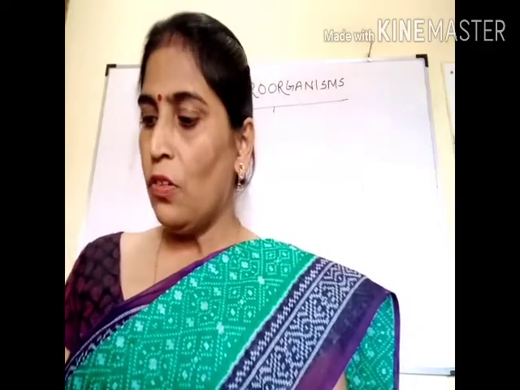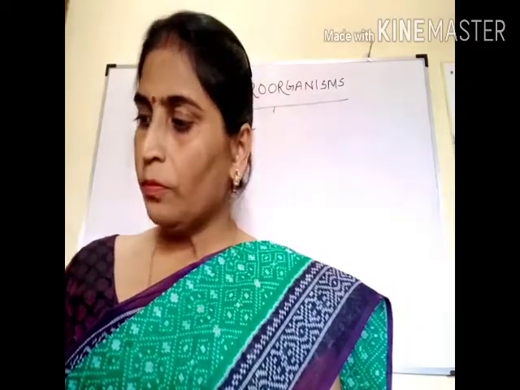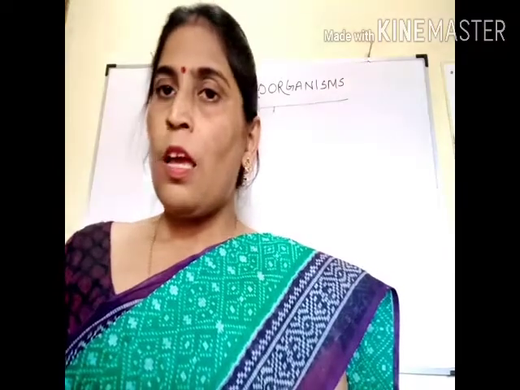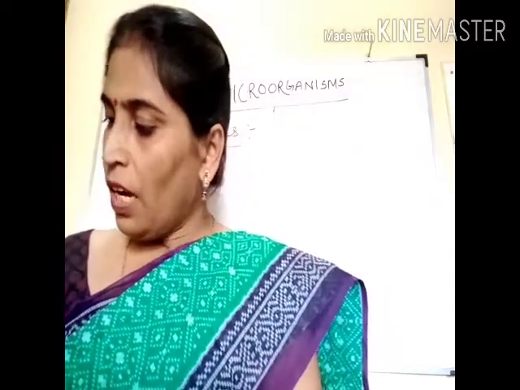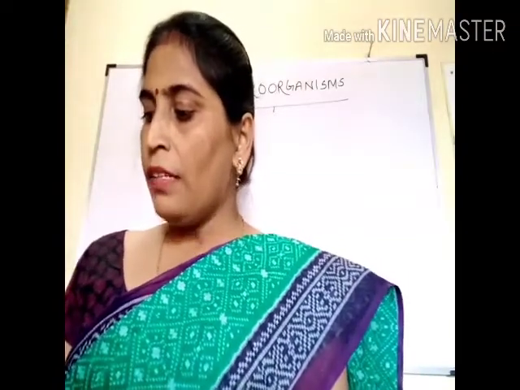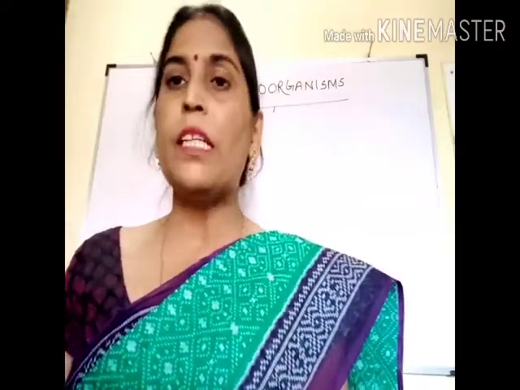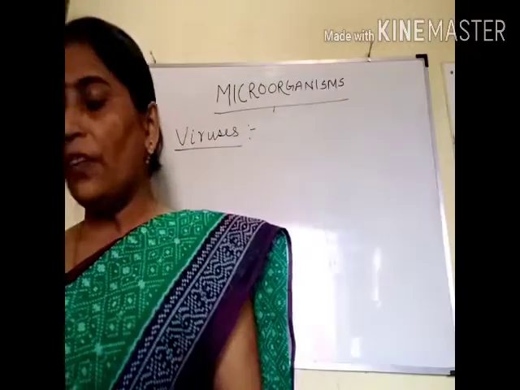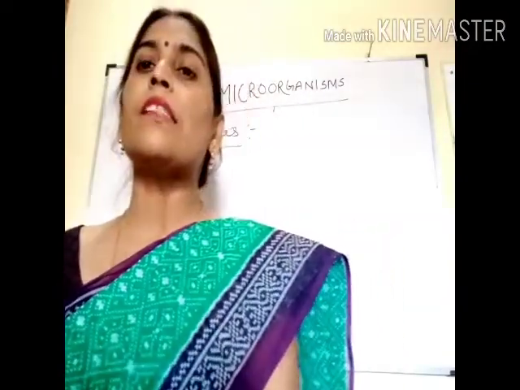Now next is fungi. These fungi are plant-like organisms having a cell wall but lacking chlorophyll, and they can't synthesize their food.